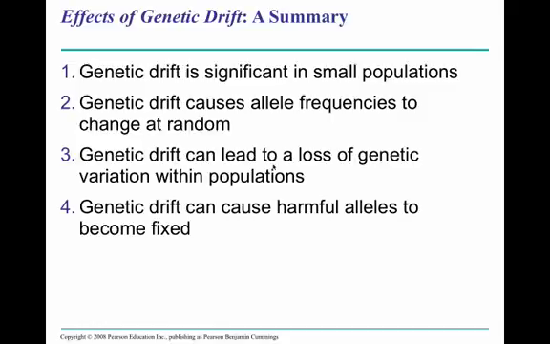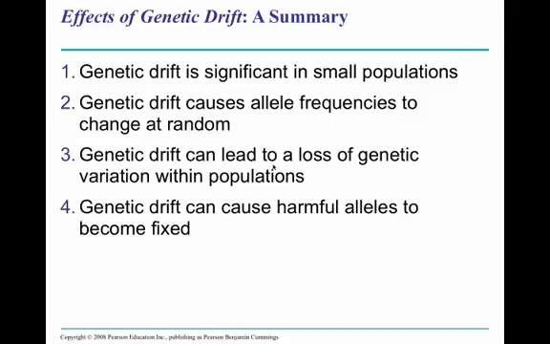The first exercise was with large populations, 72 pairs. Then the second exercise, much smaller populations, and many of you saw rather wide changes in allele frequencies because you were dealing with such smaller populations. So genetic drift can cause allele frequencies to change at random, again with more significant effects on smaller populations. It can also lead to a loss of genetic variation within populations.